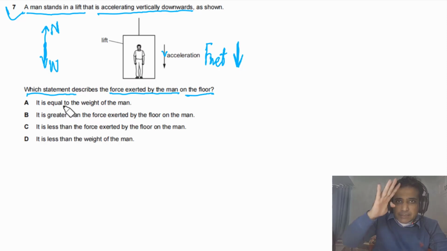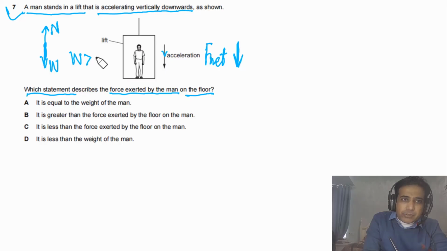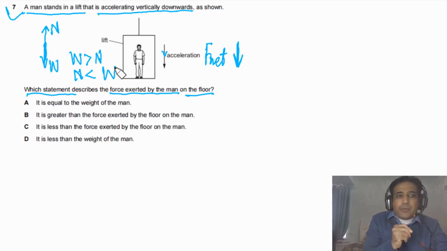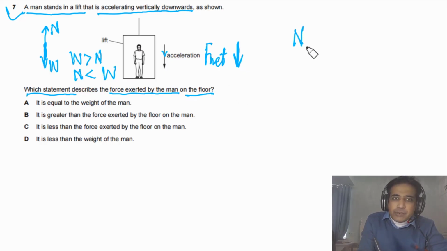As this person is accelerating downwards, it simply means that W is greater than N, or simply you can say N is lower than W. For this question, we need to find out the force exerted by the man on the floor. So we can say N is the force on the person by the ground.